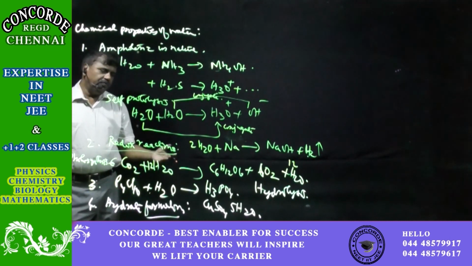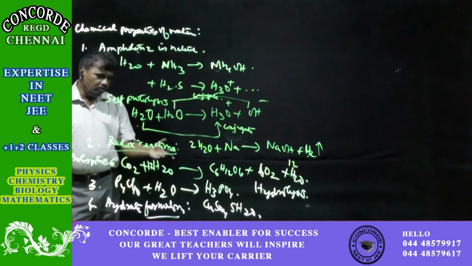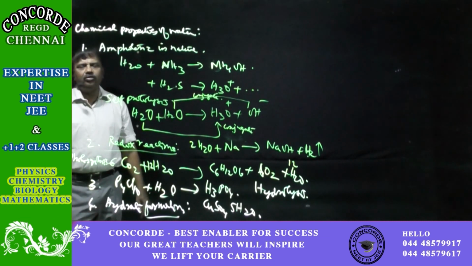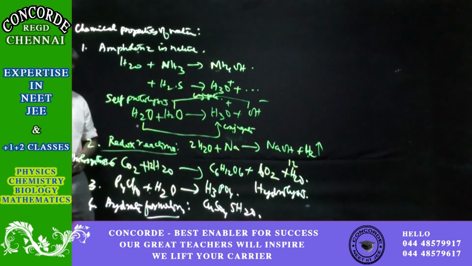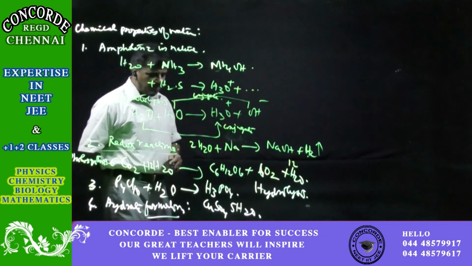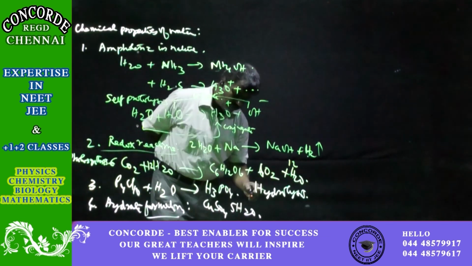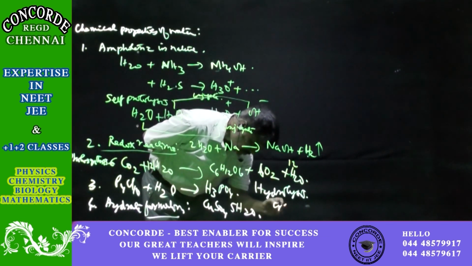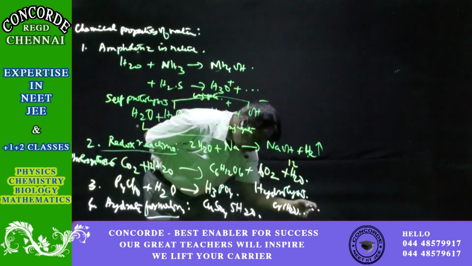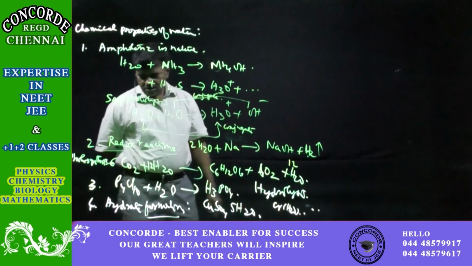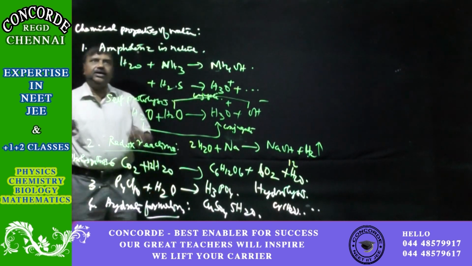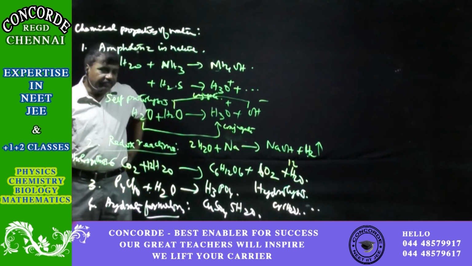In copper sulfate, coordinate covalent bonds are formed with the copper, or with Cr. So these are some of the chemical properties of water.